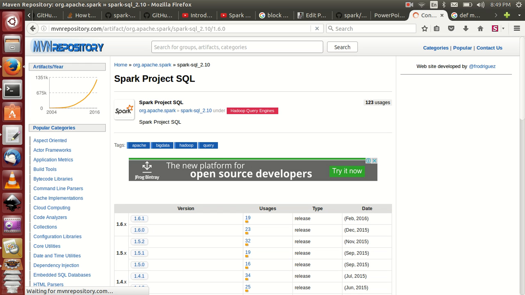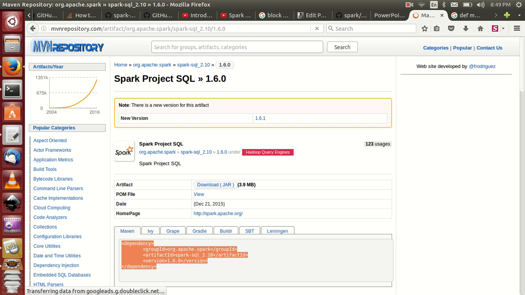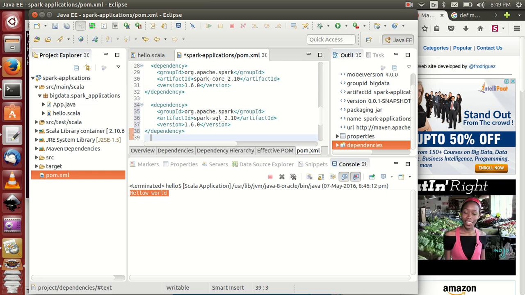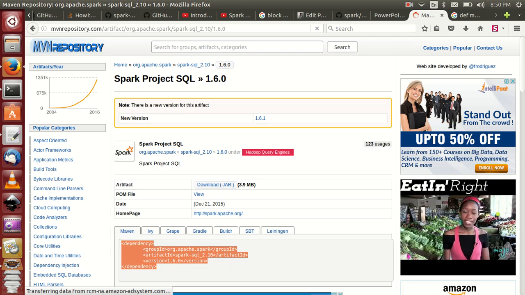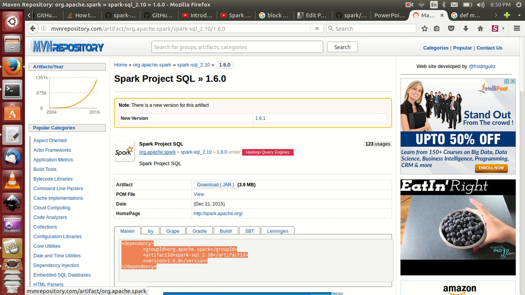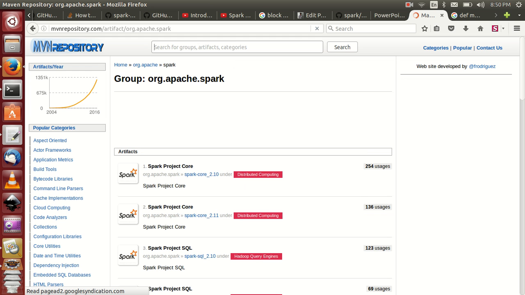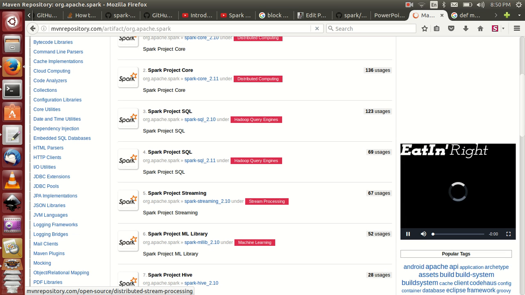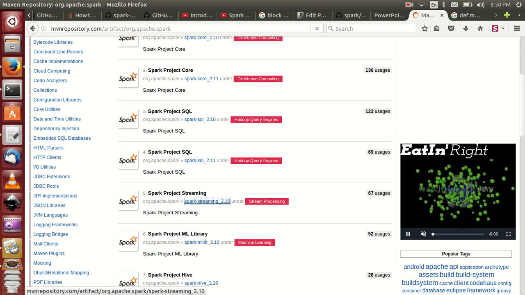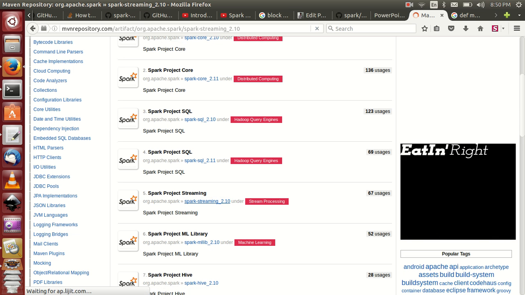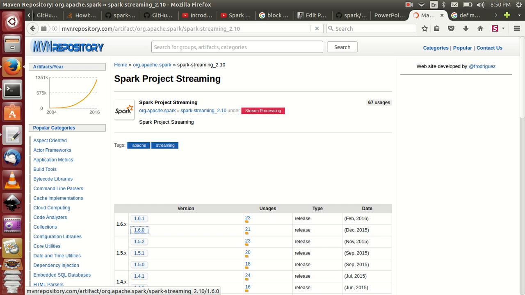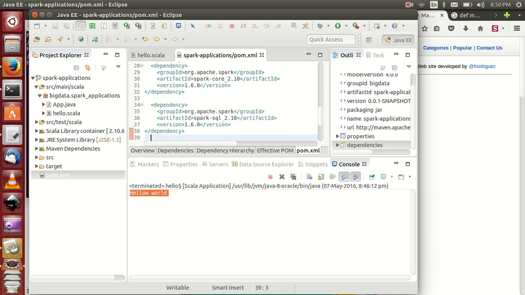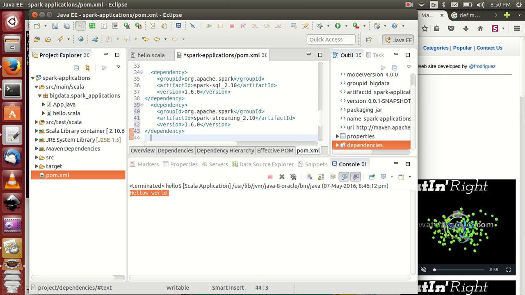It depends on your Hadoop and Spark version. You have to change these values, and later I will explain Spark streaming also. So go to Spark SQL, Spark streaming. Okay, another one. Spark streaming, same command, and go to dependency and save it.